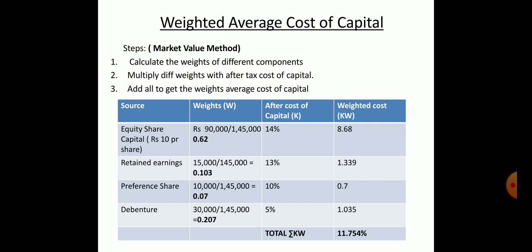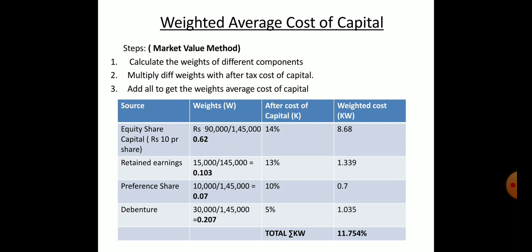If we multiply the weights with the after tax cost, again we will find the weighted cost, which is equal to KW. Means here we again multiply the second column with the third column. So 14% multiplied with 0.62 is equal to 8.68. For the retained earnings, that is 1.339.